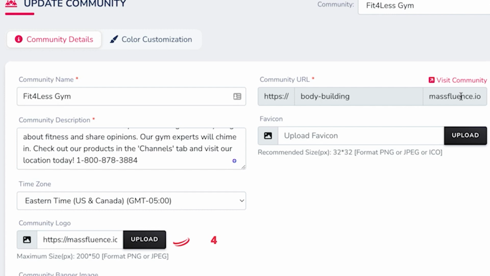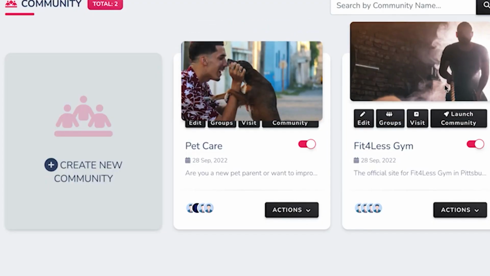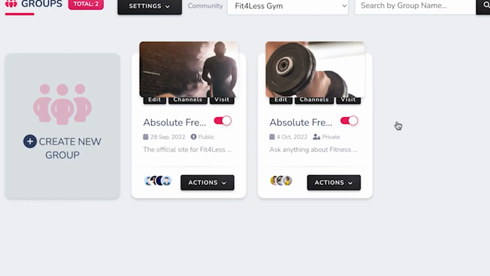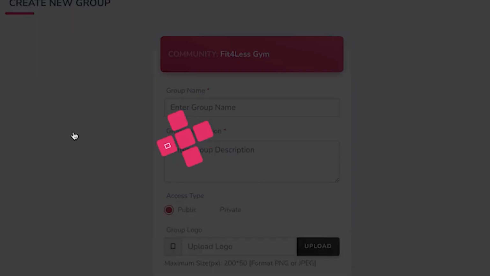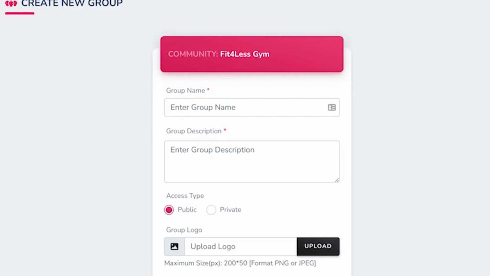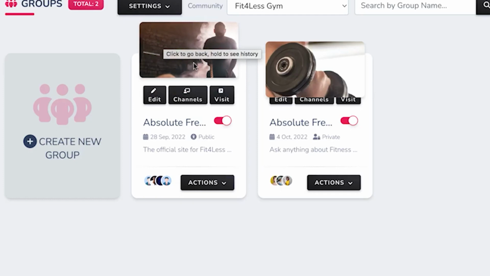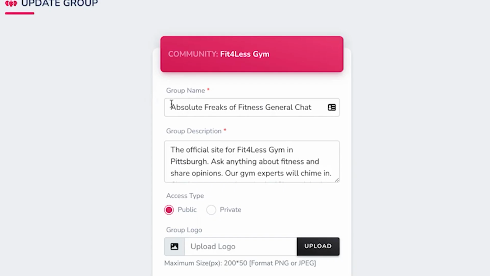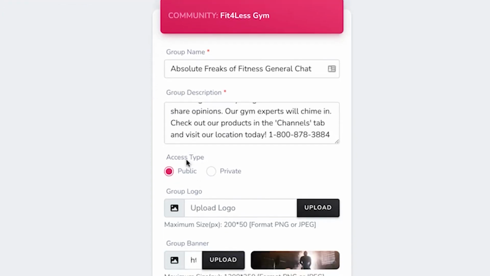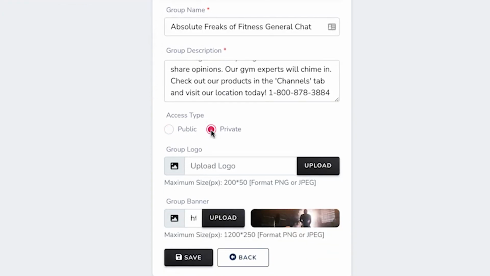Okay, great. Now it's time to create some discussion groups on our new site. Click the Groups button to do that. Click the Create Group button to add a new discussion group, or press Edit to edit a previous group you've made where your members can chat, share content, and ask questions. Fill out the group name, description, and choose whether the group is public or private. Public means anyone can create an account and start commenting in your group. Private means you or an admin need to approve each member before they get to see the content in that group.